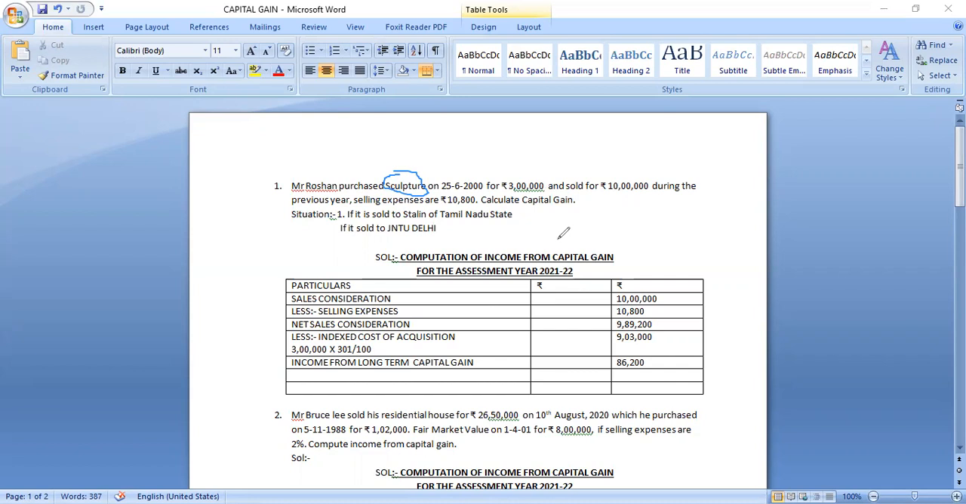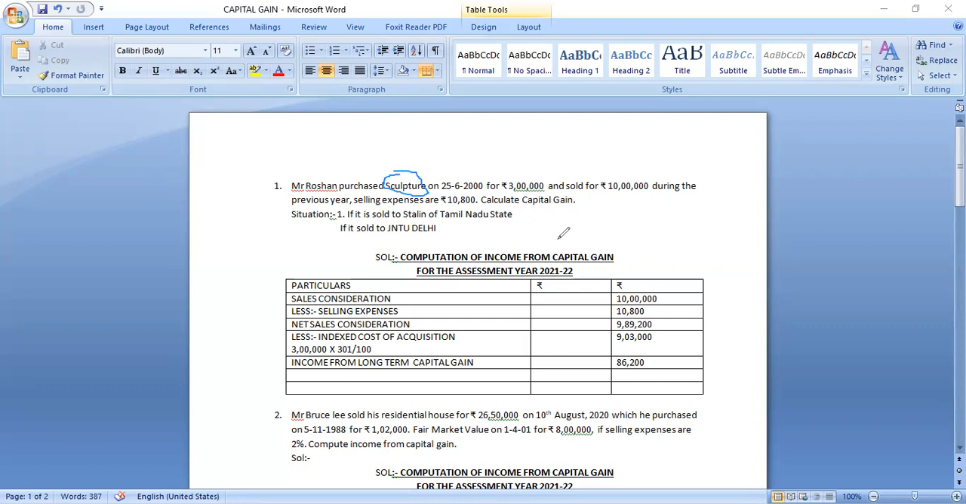But for some properties, long term means you hold more than 1 year. What are those properties? Equity shares, preference shares and securities listed in a stock exchange, Unit Trust of India units, equity-oriented mutual funds, zero coupon bonds. For these assets, holding more than 1 year is called long term, and less than 1 year is short term. Similarly, if you hold immovable property like land and building for more than 2 years, it is long term. Less than 2 years is short term.